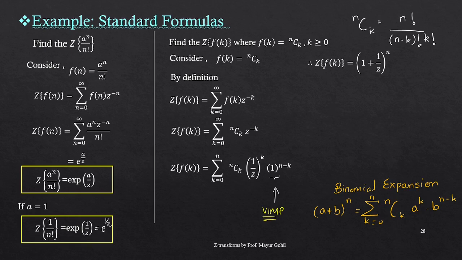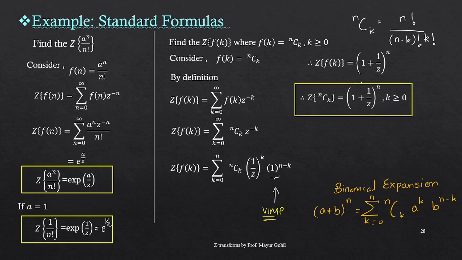Therefore the Z transform of f of k can be written as (1 plus 1 upon z) whole raised to n, right? We can do this shift over here. There is also one more version: you can just change the terms. Instead of a you can have b first, and then instead of b you can write a. That is also allowed. So I get my answer over here: the Z transform of f of k is equal to (1 plus 1 upon z) whole raised to n. So this is the Z transform of nCk.